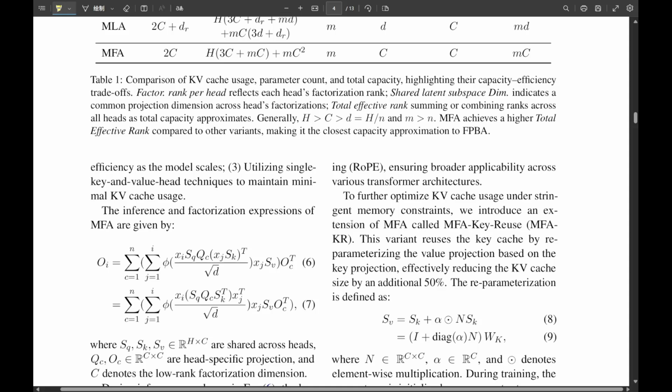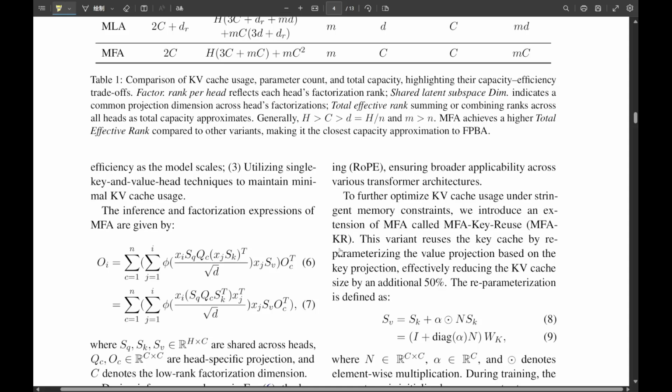Then, during training, the model learns how to adjust alpha just enough to capture the necessary value information while still leveraging the existing key cache. So it starts identical and learns the difference it needs. Exactly. And this ingenious approach means that MFA-KR effectively reduces the KV cache size by an additional 50% compared to MFA, which means, as you calculated earlier, it needs only a mind-boggling 6.25% of the original MHA cache.